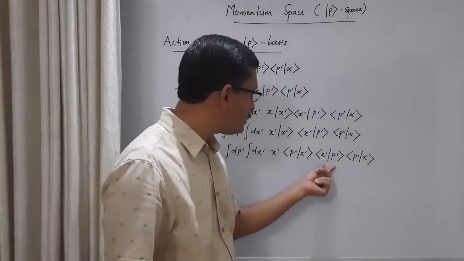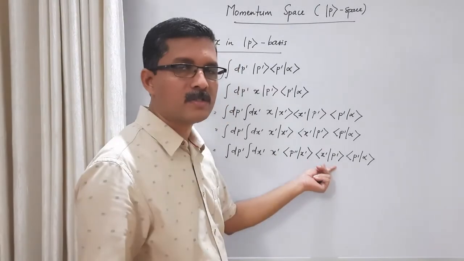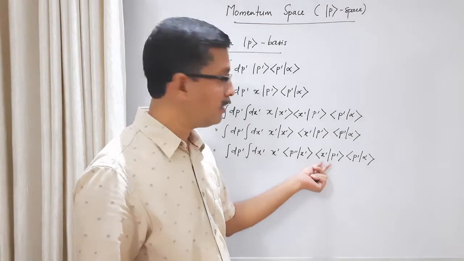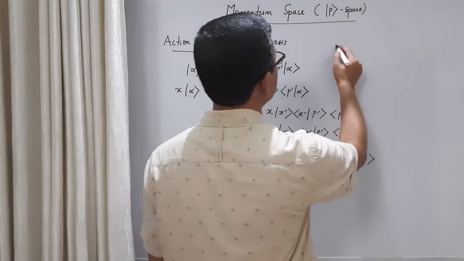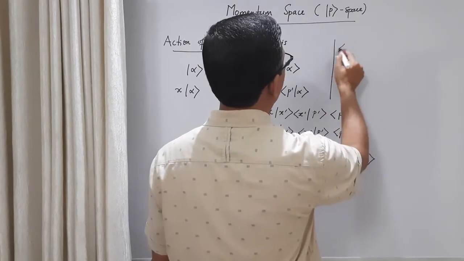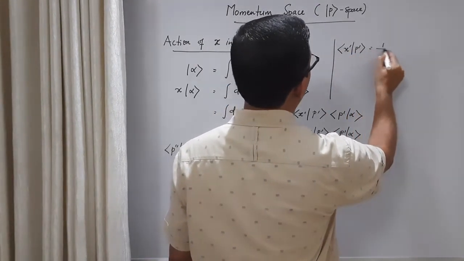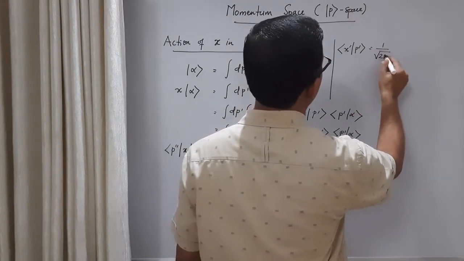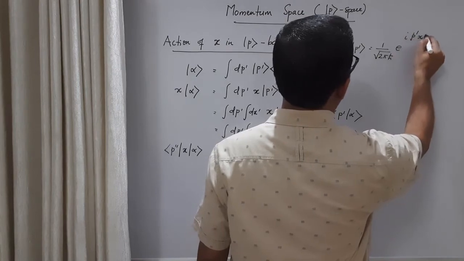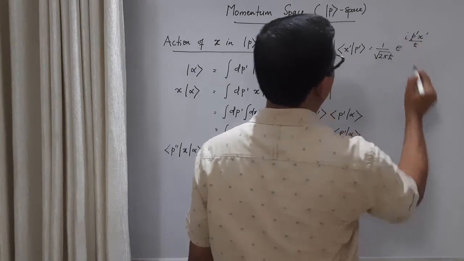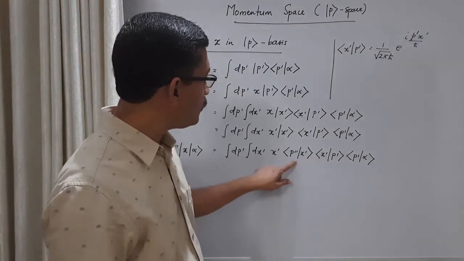Now what is this term and this term? This term is the transformation function between position eigenket and momentum eigenket. We have seen this in the previous class. So this term x prime p prime is 1 by root 2 pi h cross e raised to i p prime x prime by h cross. What about this term?